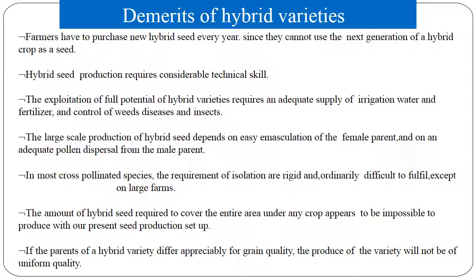Large-scale production of hybrid seed depends on easy emasculation of the female parent and on adequate pollen dispersal from the male parent. In most cross-pollinated species, the requirements of isolation are rigid and ordinarily difficult to fulfill except on large farms. The amount of hybrid seed required to cover the entire area under any crop appears to be impossible to produce with our present seed production setup. If the parents of a hybrid variety differ appreciably in grain quality, the produce of the variety will not be of uniform quality.